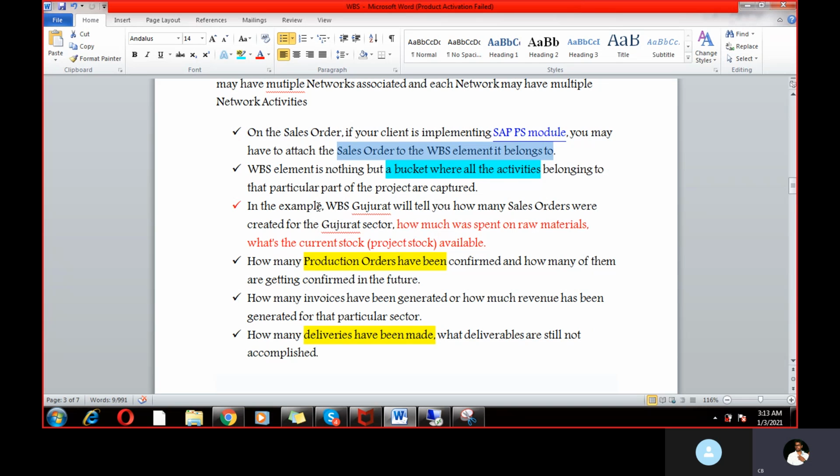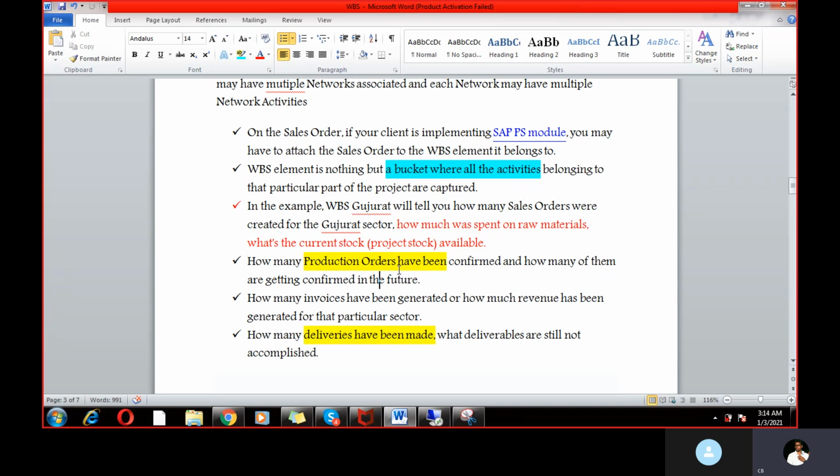Like WBS Gujarat, it tells you how many sales orders were created for the Gujarat sector. How much was spent on raw materials for the construction? These are all cost captures, right? What is the current stock of the project available? All these costs will be captured through WBS.